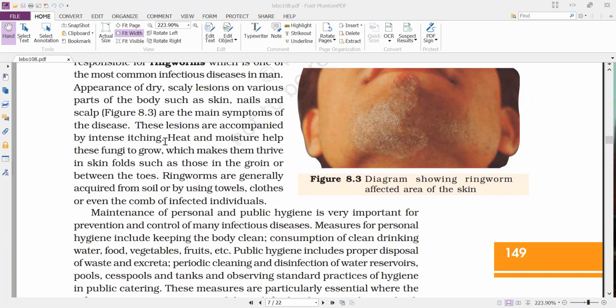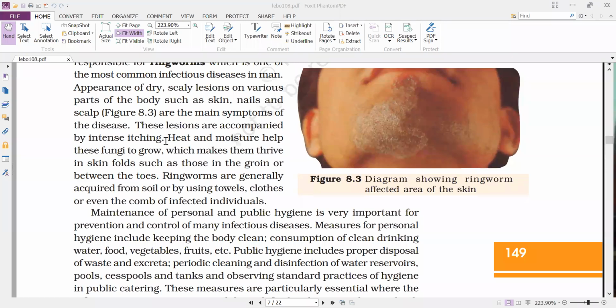And next, below the shoulders. And next, toes, generally we'll observe in between the toes. In between the toes, we'll find these infections.